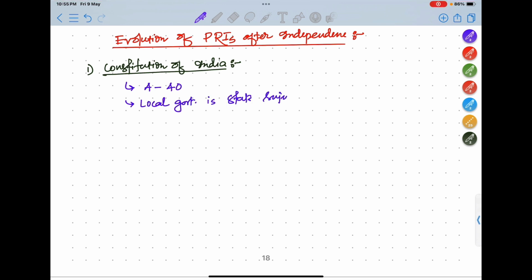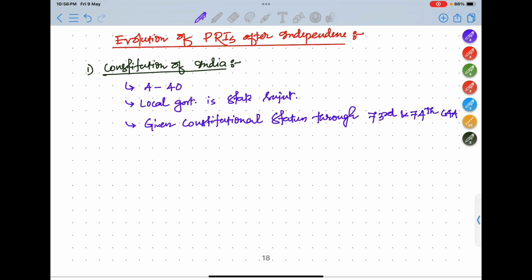We have kept local government in the state subject. Next, the PRIs were given constitutional status through the 73rd and 74th Constitutional Amendment Act. That is why this act is important, because by this act only these PRIs, Panchayati Raj institutions, were given the constitutional status.